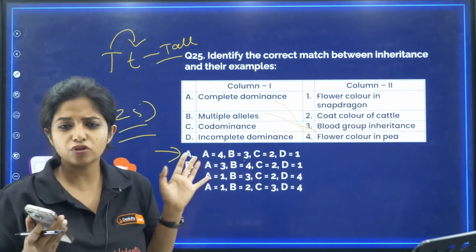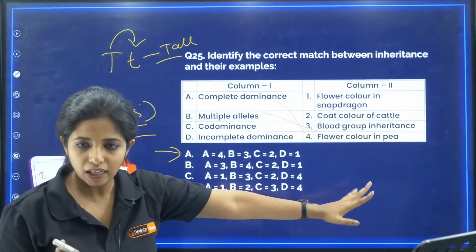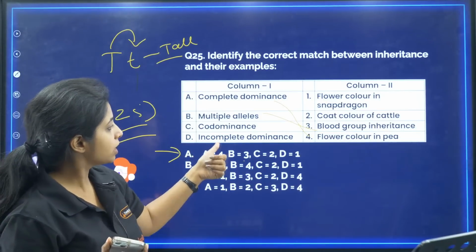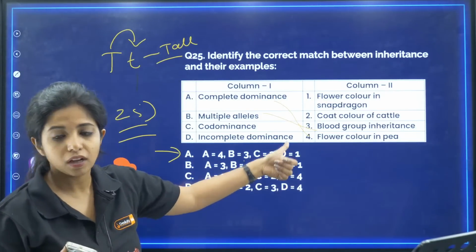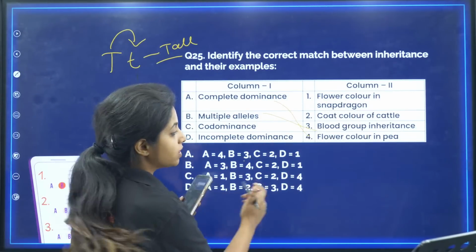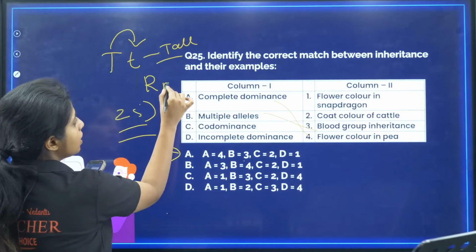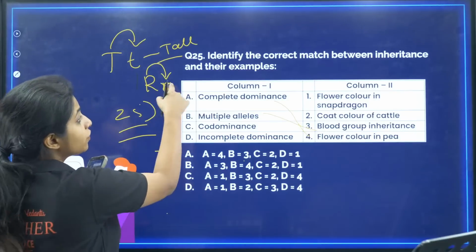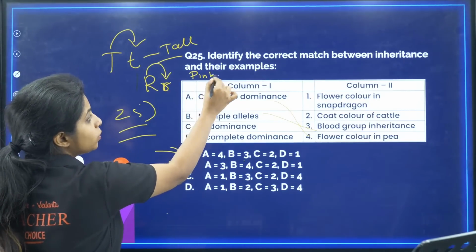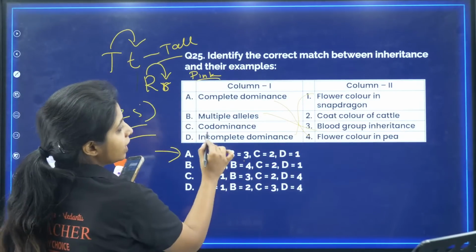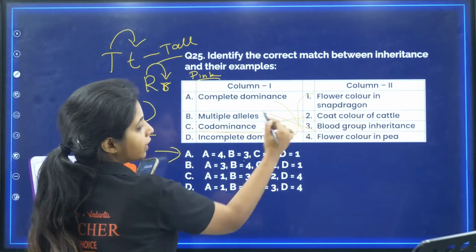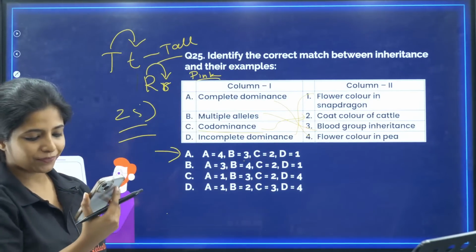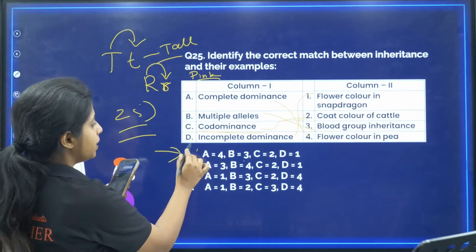Now if you're someone who's not sure about this, okay, let's leave it like that. Let's go with the D option, incomplete dominance. That is shown by what? Flower color in snapdragon, right? You have capital R, small r, but this capital R is not completely dominant over small r, which is why instead of giving red color, it is pink color. So I'm pretty sure about that. So hence, what is left? Co-dominance is left and coat color is left. So C goes with 2. Okay. So your answer will be A.